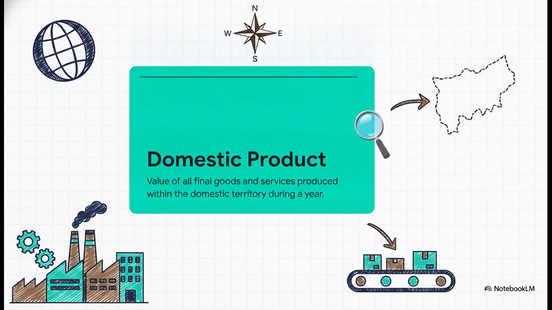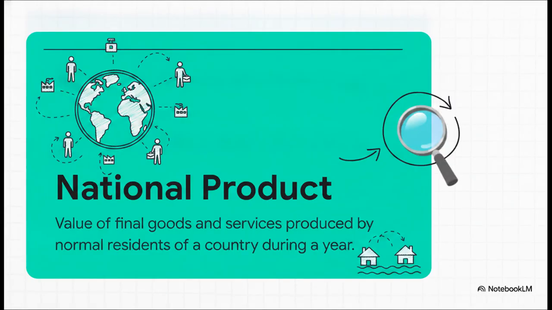The critical imperative here? Geography. Domestic product is strictly a geographical circumscription. It meticulously tracks output based purely on where the production physically occurs, totally regardless of the producer's citizenship or nationality. So, if a manufacturing plant operates on your sovereign soil, its final output contributes entirely to your domestic product. Period. But now, notice how this next concept pivots our perspective completely.